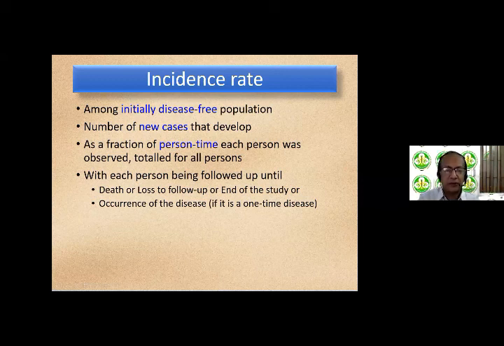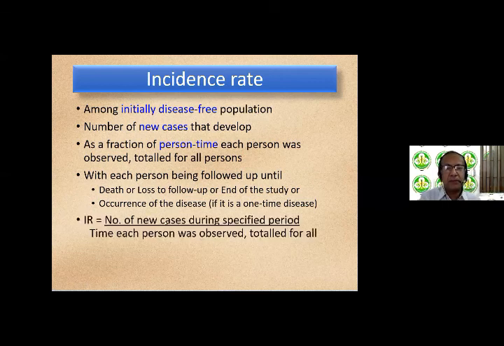So let's look at the formula. Incidence rate, or IR, is the number of new cases during a specified period. So the numerator is the same as that for incidence proportion, but the denominator is the time each person was observed, totaled for all persons.